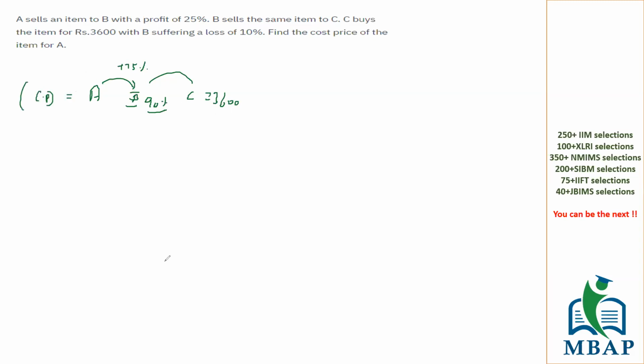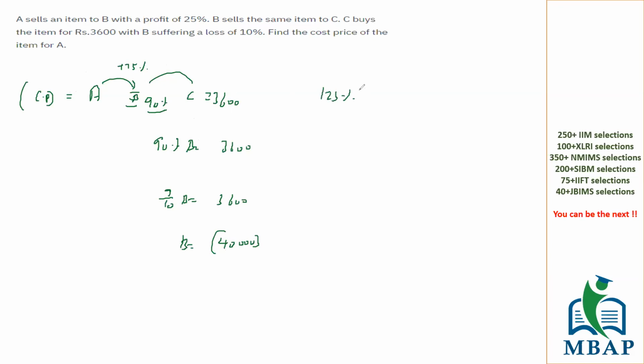Anyone who got the answer? Can we say 90% of B will be 3600, which is 9 upon 10 of B is 3600. So B's cost price will be 40,000, right? Now when A sold to B, A increased it by 25%.